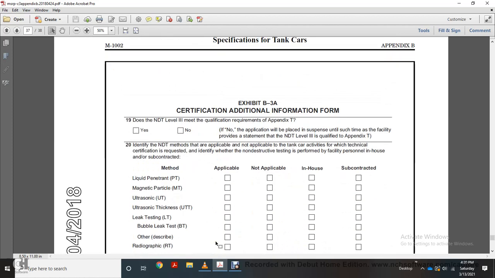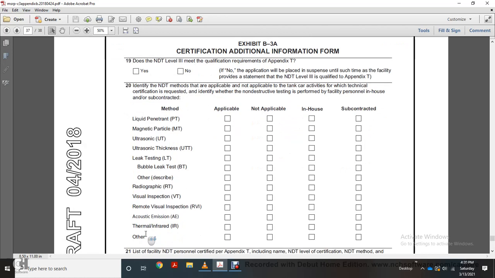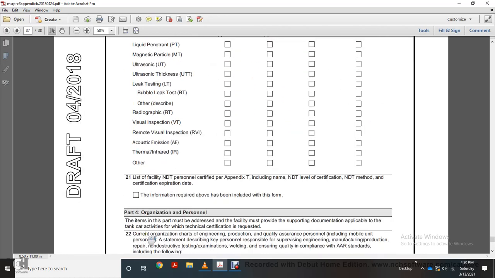Identify the non-destructive testing methods applicable or not applicable to the tanker car activity for which technical certification is requested, and whether non-destructive testing is performed by facility personnel in-house or subcontracted. List the methods and then mark applicable, not applicable, in-house or subcontracted. They are liquid penetrant, magnetic particle, ultrasonic thickness, leak testing, bubble leak test, other described, radiographic, visual inspection, remote visual inspection, acoustic emission, thermal, infrared, and others.